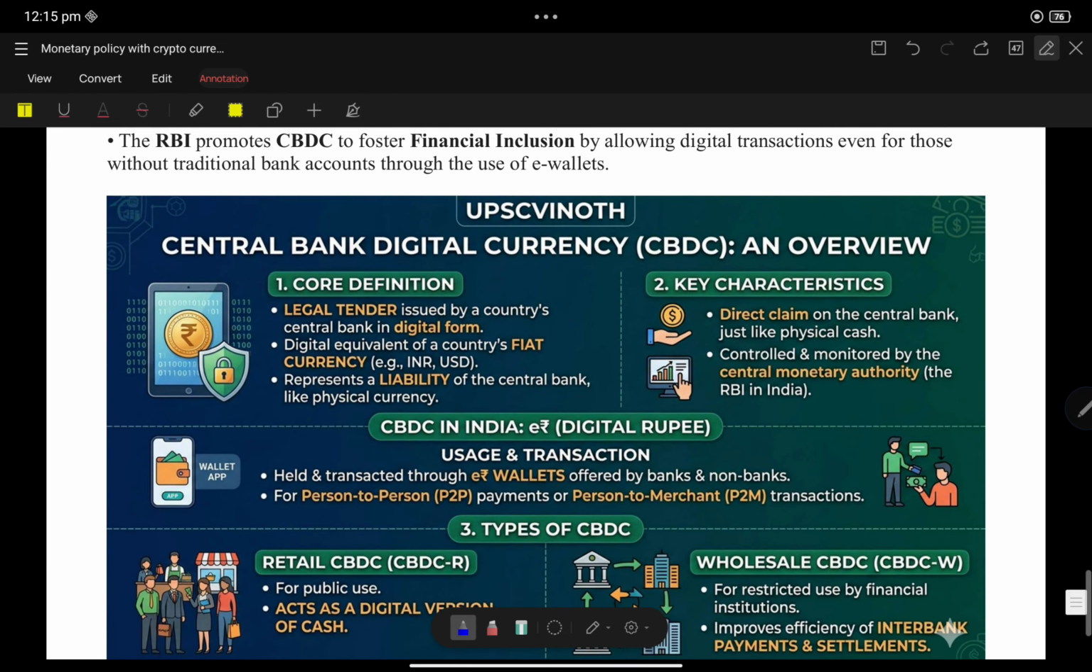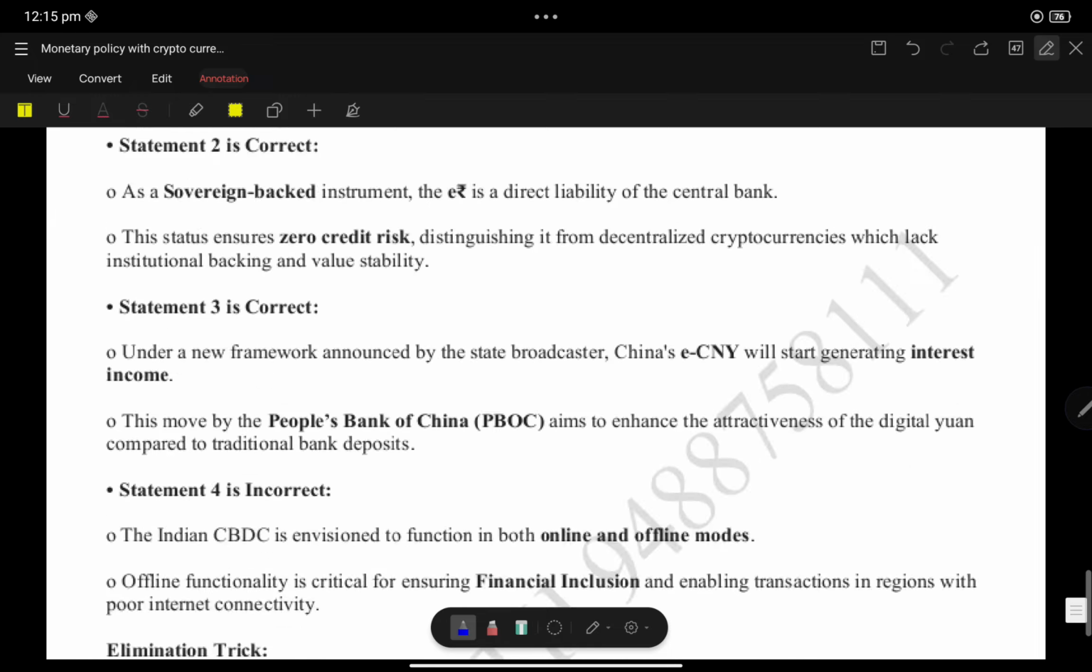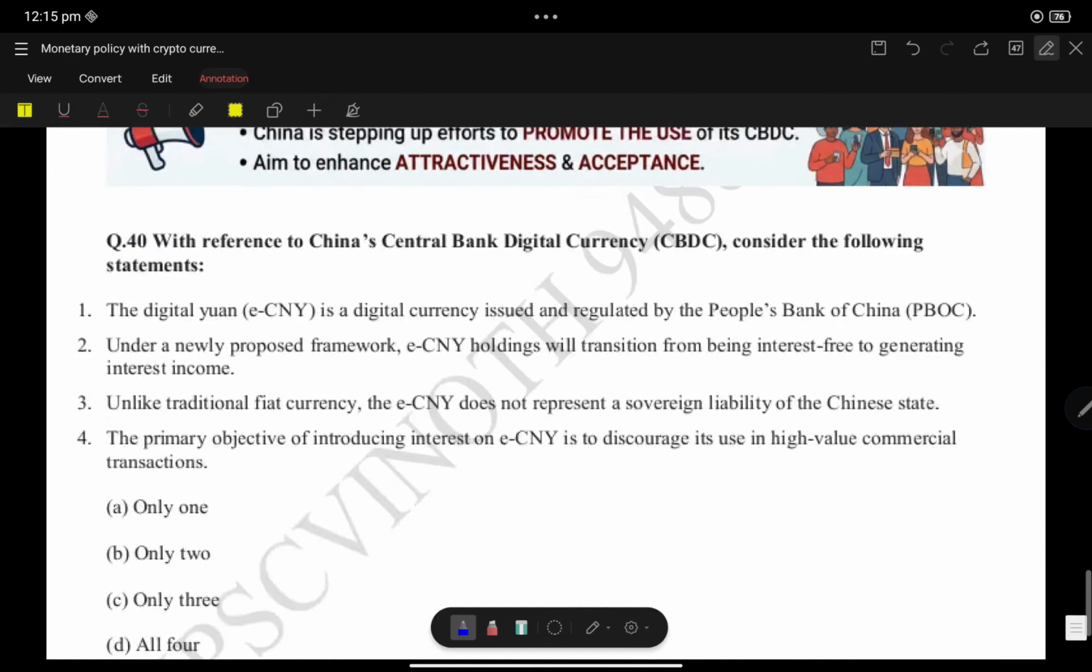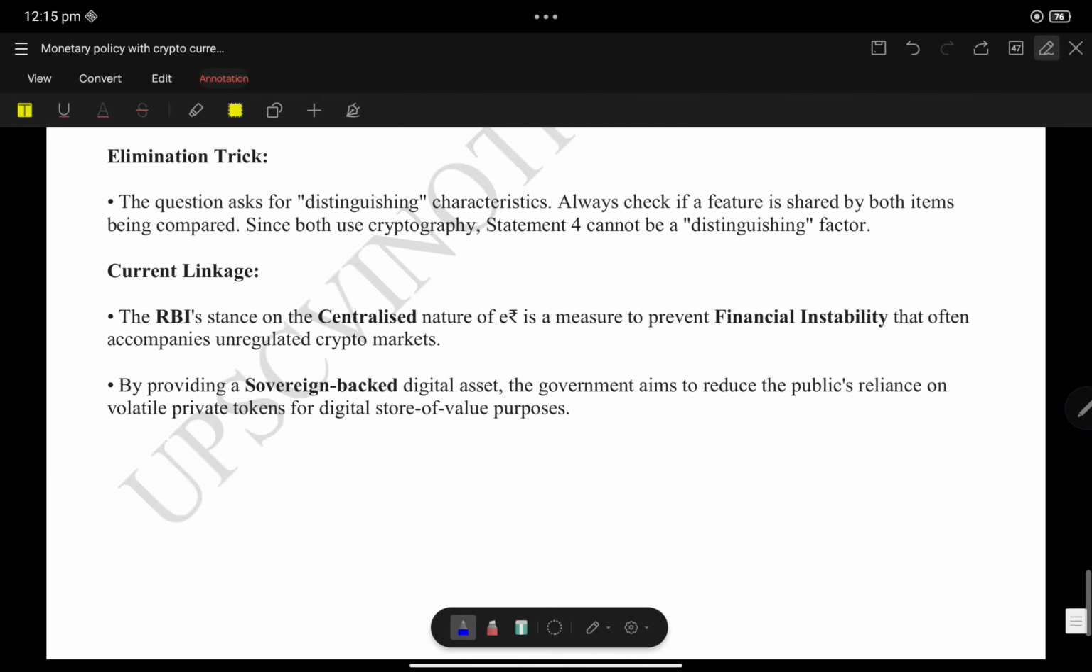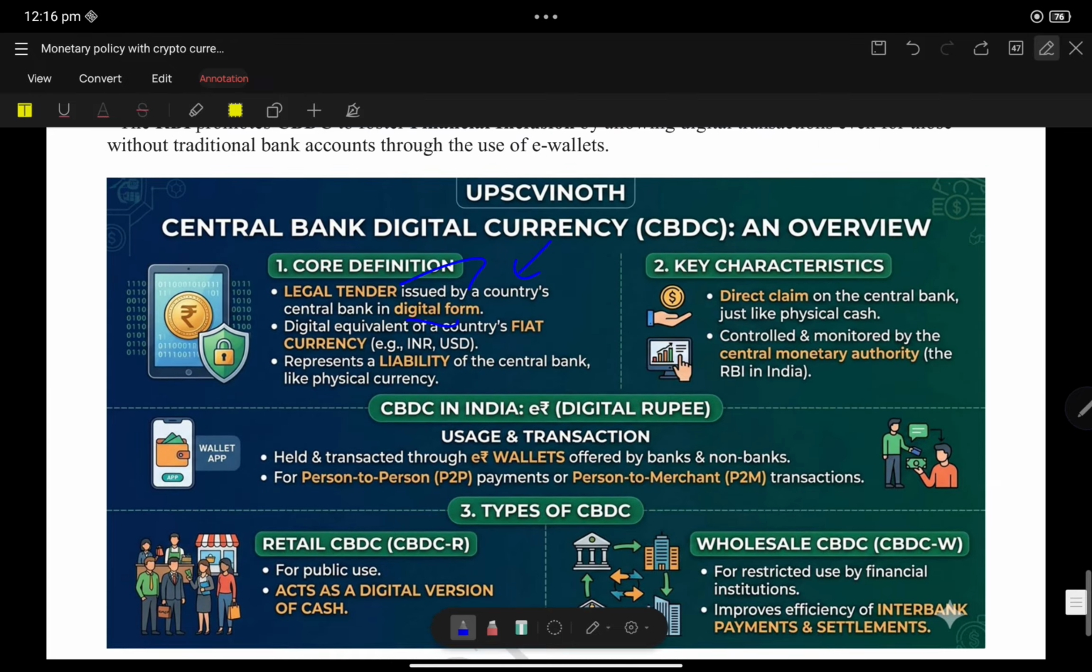Okay. Now we shall look at the central bank digital currency core definition. It is a legal tender issued by the country in digital form. See, central bank digital currency is legal tender. Okay, let us continue. There are two more discussions, so please be patient. Surely we'll get a question from this video.